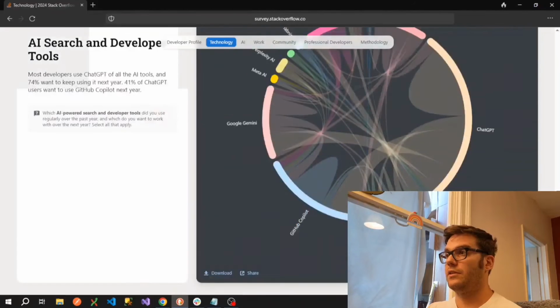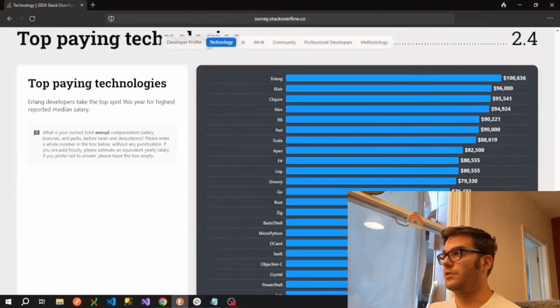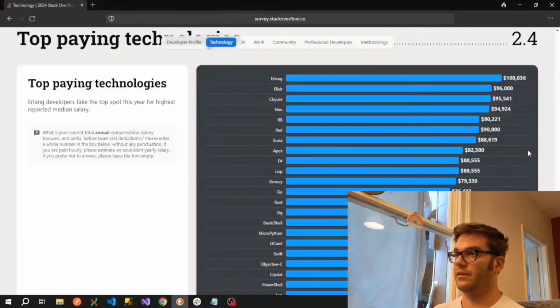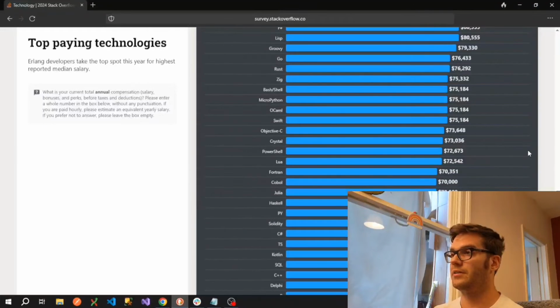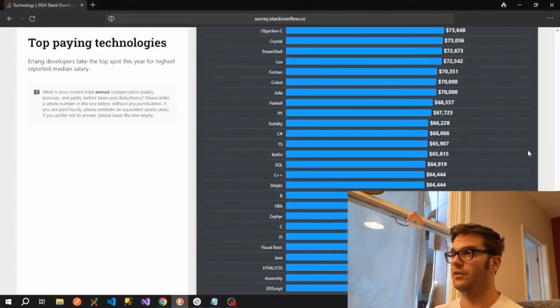So I think some of the reason that these languages are higher up is just because they're a lot rarer. And so even though this might be the fourth highest paying language on the list, there's probably very few positions available that are requiring specialists in that language. So just because it's high on this list essentially doesn't mean it's a good idea to go for it. In fact, I would say some of the languages much further down this list will probably be a much safer bet in terms of career options.